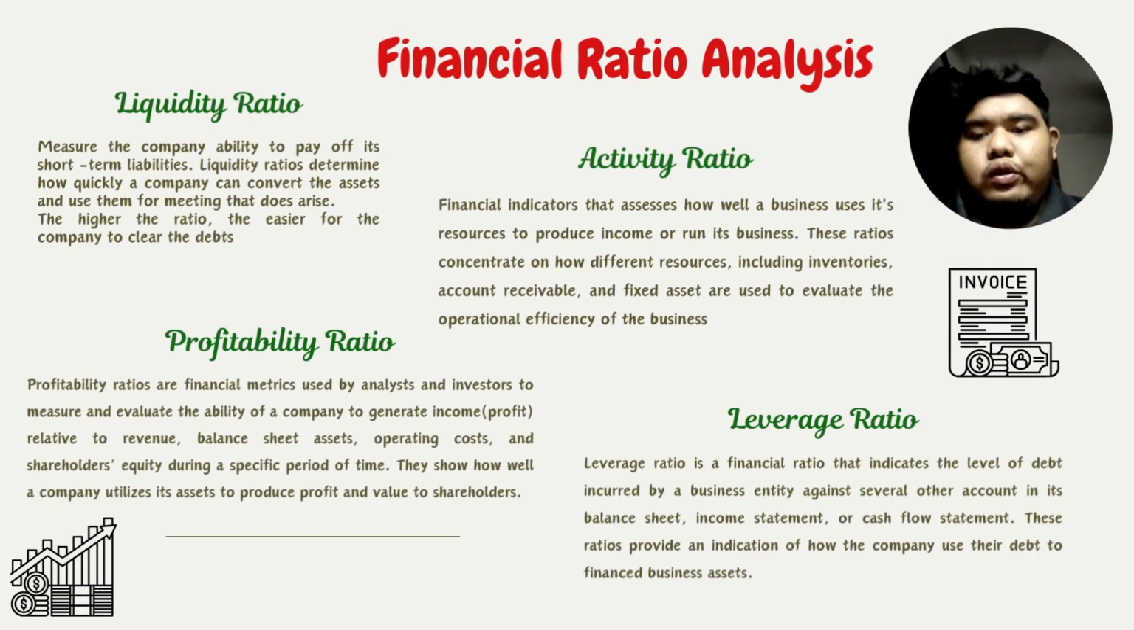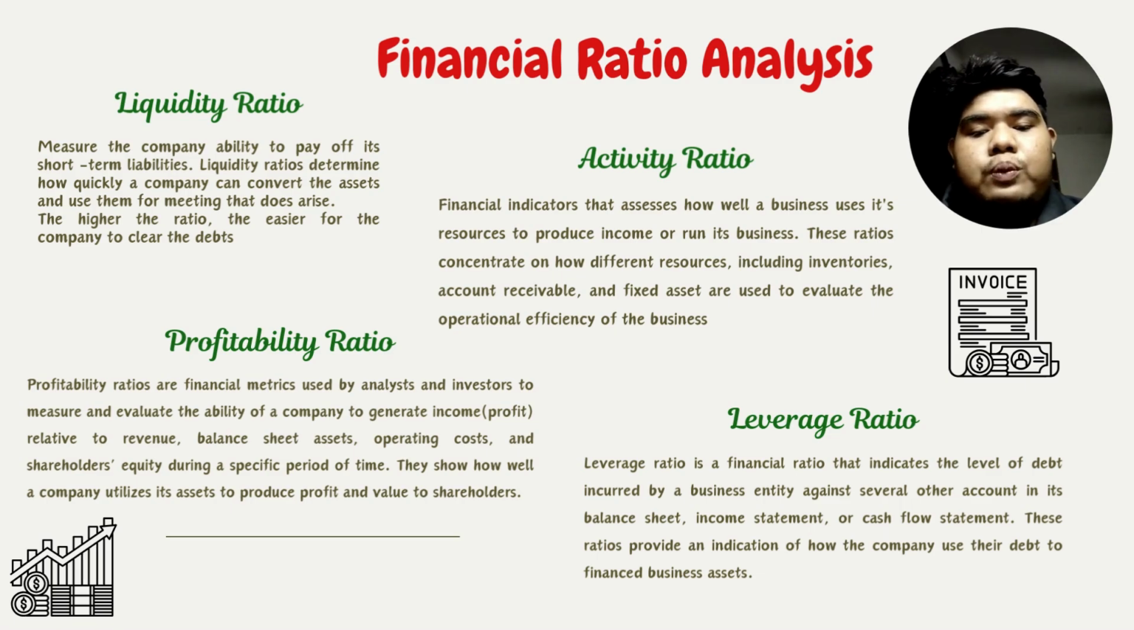Financial ratio analysis. Liquidity ratio measures the company's ability to pay off its short-term liabilities. It determines how a company can convert assets and use them to meet debts as they arise. The higher the ratio, the easier it is for the company to clear debts. Second is the activity ratio. It assesses how well a business uses its resources to produce income or run its business. This ratio concentrates on how different resources, including inventories, accounts receivable, and fixed assets, are used to evaluate the operational efficiency of the business.